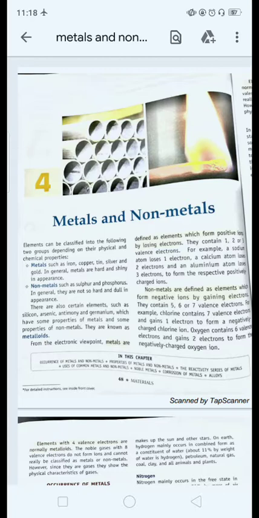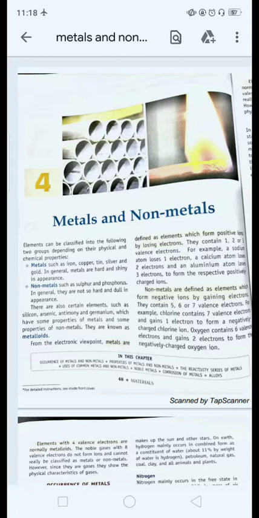Now, first of all, what are metals and non-metals? They are basically elements. All the elements can be classified into metals and non-metals. Metals, for example, iron, copper, tin, silver, and gold, etc., are hard and shiny in appearance, and non-metals such as sulfur, phosphorus are generally dull in appearance and are not hard. There are also certain elements which show both properties of metals and non-metals. These are termed as metalloids.